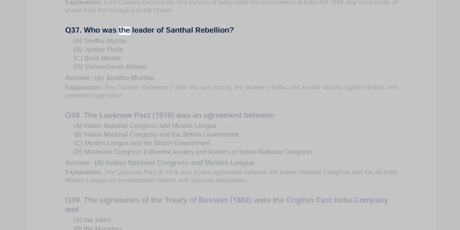Q37. Who was the leader of the Santhal rebellion? A. Sidhu Murmu, B. Jyotiba Phule, C. Birsa Munda, D. Vishnucharan Biswas. Answer A. Sidhu Murmu. Explanation. The Santhal rebellion, 1855 to 56, was led by the brothers Sidhu and Kanhu Murmu against British and Zamindar oppression.